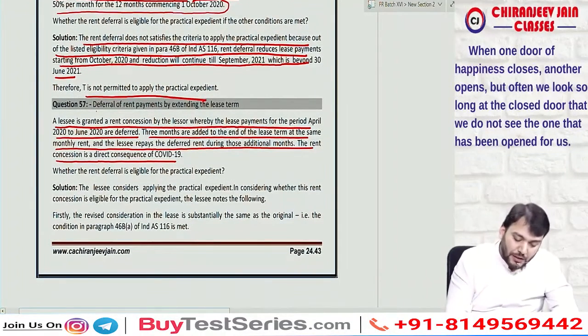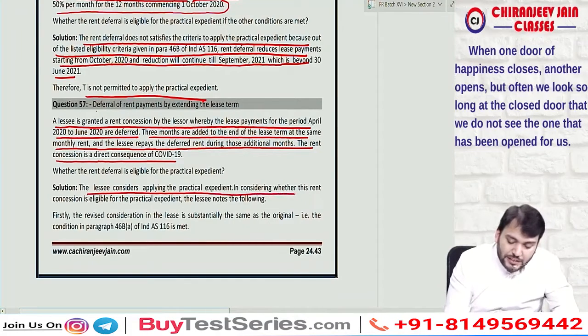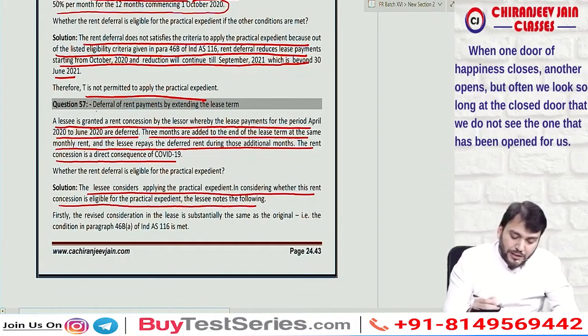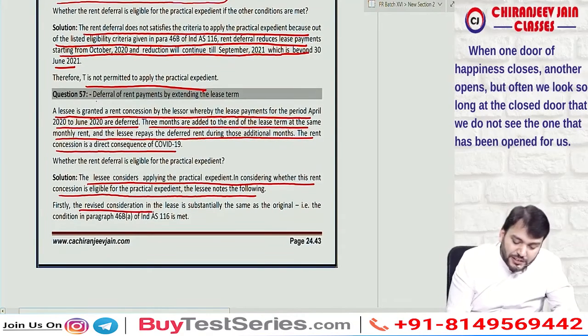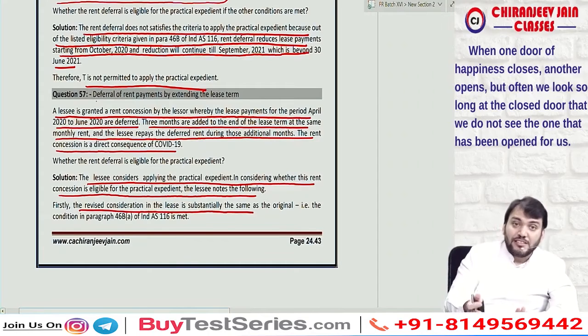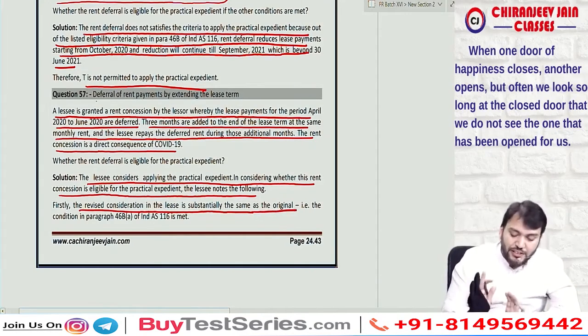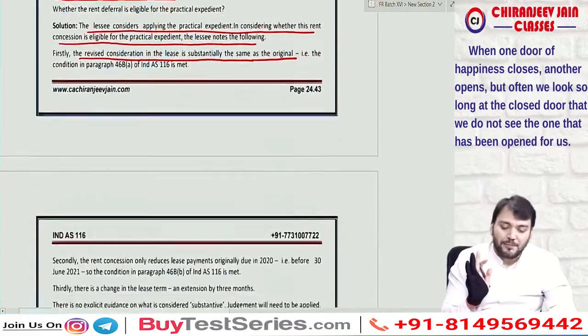So the lessee considers applying the practical expedient in considering whether this rent concession is eligible. For the practical expedient, the lessee notes the following. Firstly, the revised consideration in the lease is substantially the same. So the revised consideration is substantially the same or less than the original consideration. So the first condition is satisfied? Yes sir.